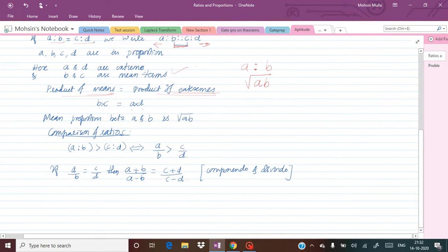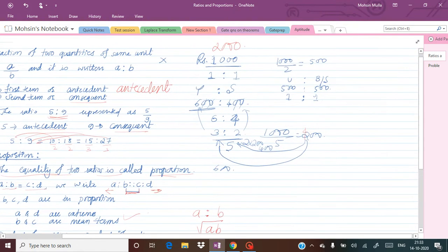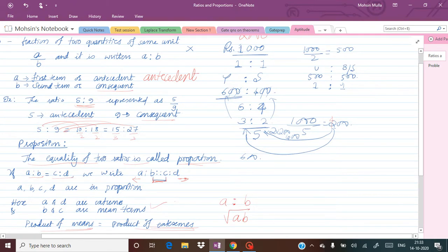Now comparison of ratios. Suppose two ratios are there, a is to b and c is to d, such that a is to b is greater than c is to d. Therefore, a divided by b will obviously be greater than c divided by d. Also, if a divided by b is equal to c divided by d, then it is also true that a plus b divided by a minus b is equal to c plus d divided by c minus d. These are the simple things that we are going to make use of in the solution of the problems in this particular video.